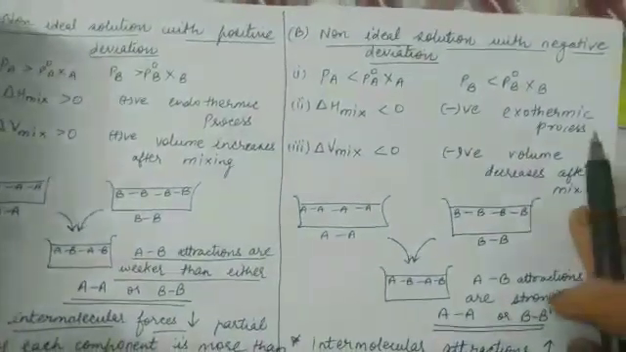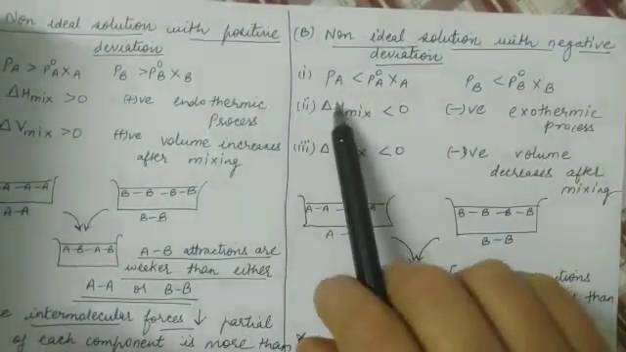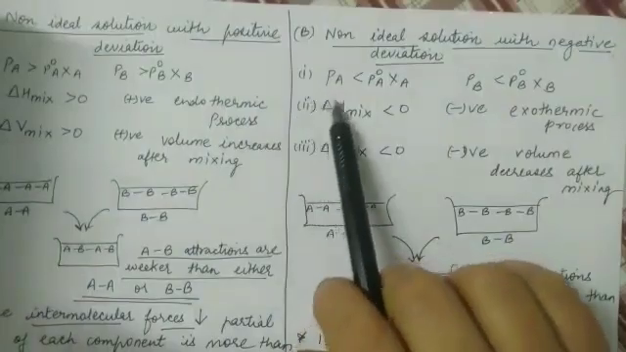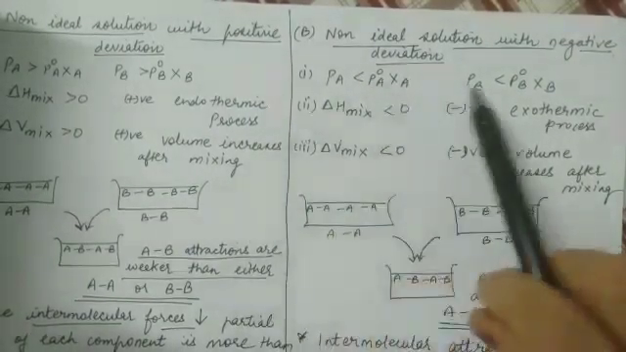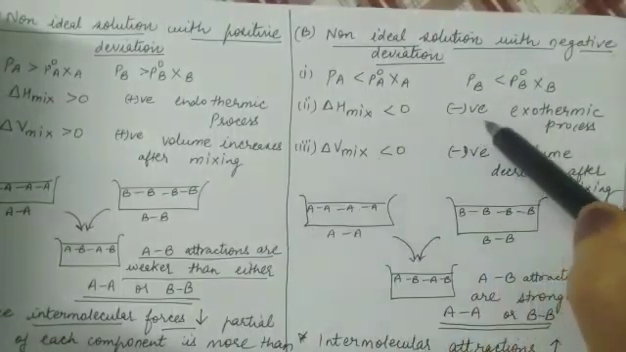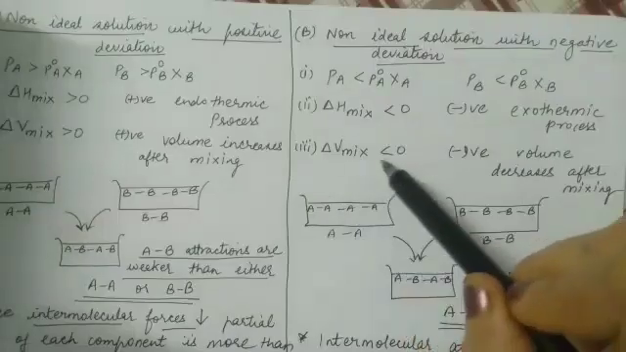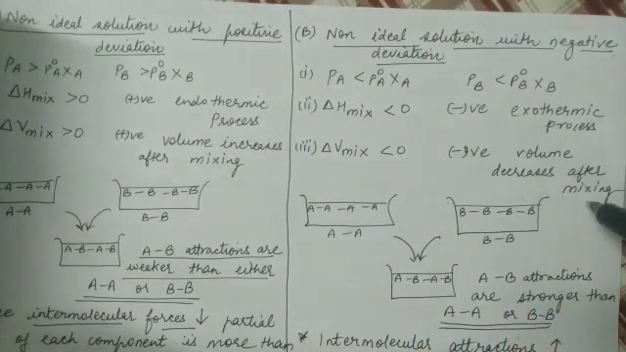The next is non-ideal solutions with negative deviation. Here, if we compare these two, PA is less than P°A XA, PB is less than P°B XB, delta H mixing is less than 0. Less than 0 means negative, so such solutions are exothermic. Delta V mixing is less than 0, which means volume decreases after mixing.